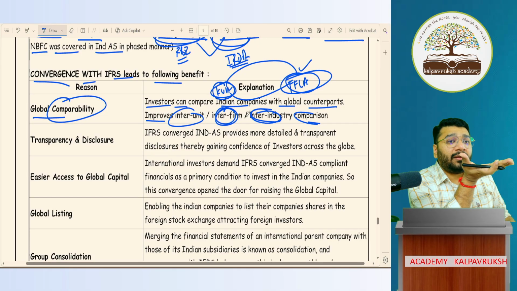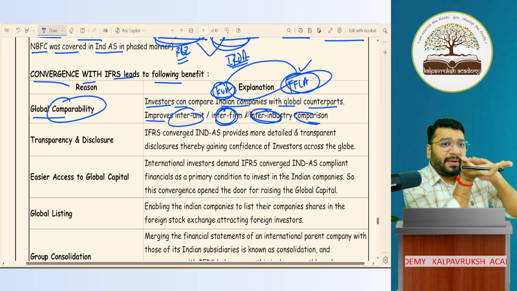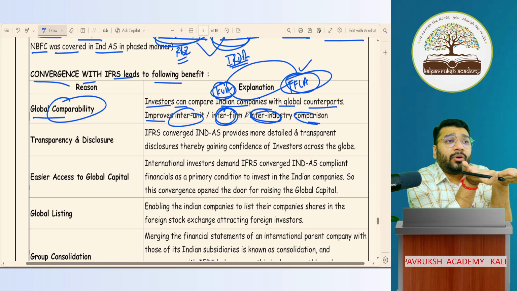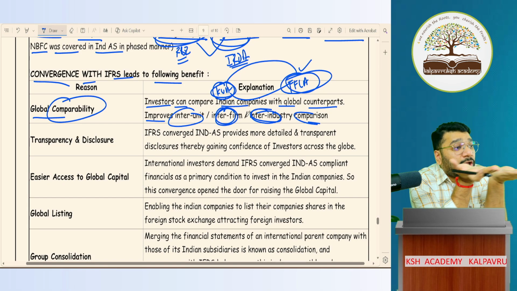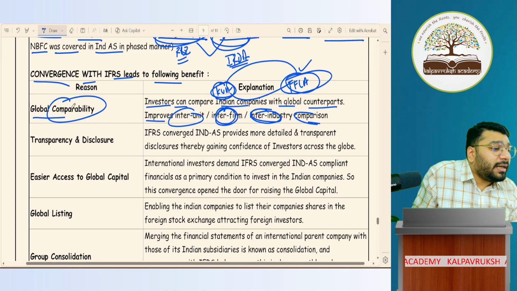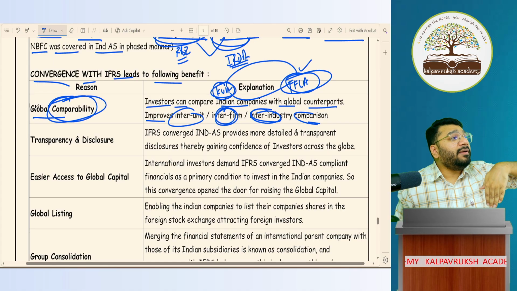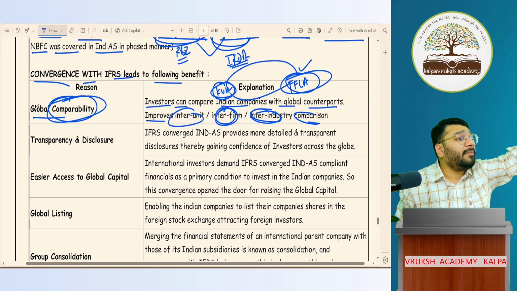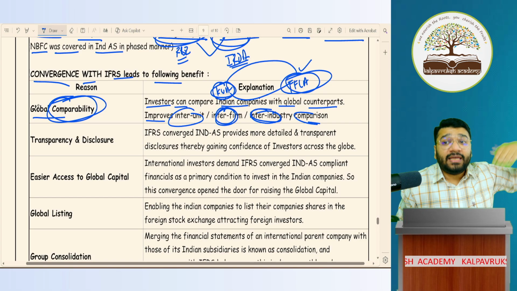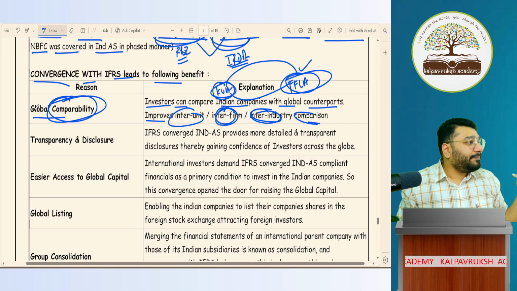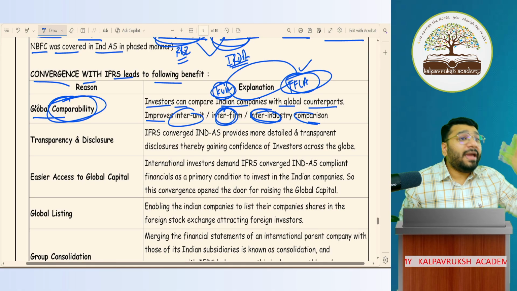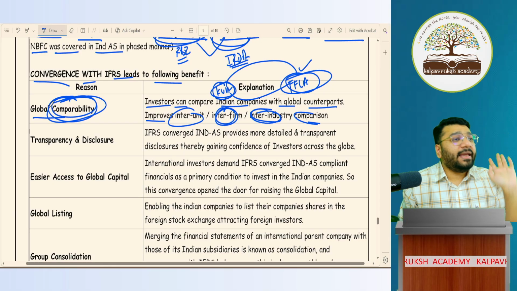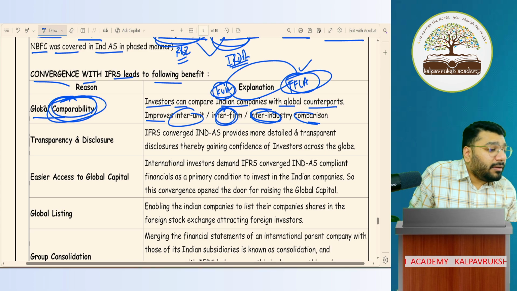I was able to compare one set of data, that is, the manufacturing industry prepared the financial reporting based on Ind AS. The service industry also prepared the financial reporting based on Ind AS. Now I was able to compare. We had a common base of measurement, hence we had global comparability. Our country's manufacturing sector was compared with that of Dubai, China, and other countries, to see which manufacturing industry is growing and who has better potential to expand in future. So that way was paved by adopting Ind AS, and that led to global comparability.